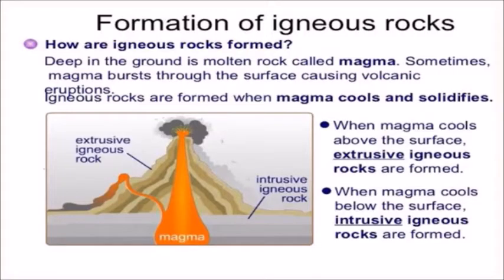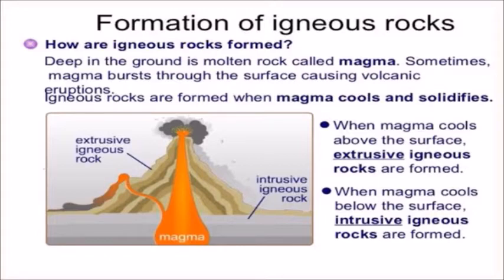Now we are going to learn about formation of igneous rocks. How are igneous rocks formed? Deep in the ground is molten rock called magma. Sometimes magma bursts through the surface causing volcanic eruptions.